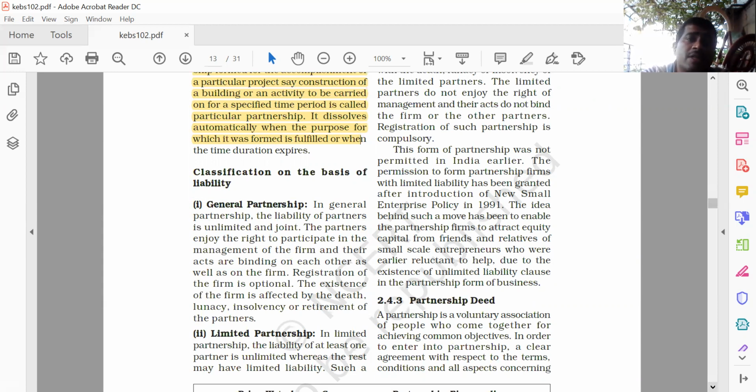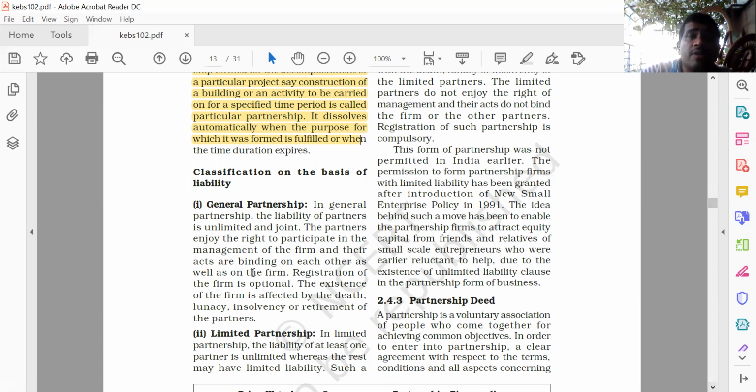The partners enjoy the right to participate in the management of the firm and their acts are binding on each other as well as on the firm. Registration of the firm is optional. The existence of the firm is affected by the death, lunacy, insolvency or retirement of the partners.